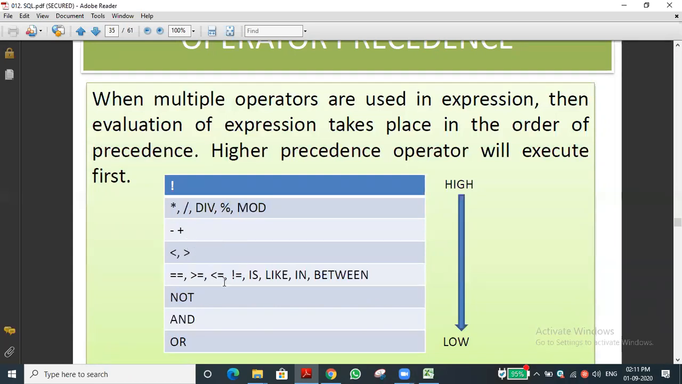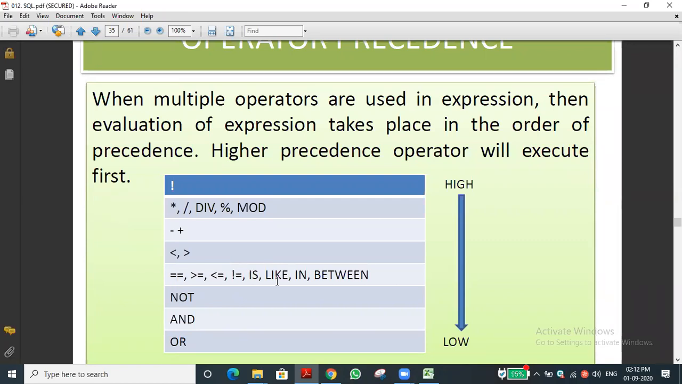Then the next level is equal to. Actually it is a mistake, not two equal symbols, only one equal symbol. Equal, greater than or equal, less than or equal to, and not equal to. That is a different one. Not equal to, how to give it in SQL. We have discussed it. It is with the less than symbol as well as the greater than symbol together, yes, that is how we have to use it in SQL.